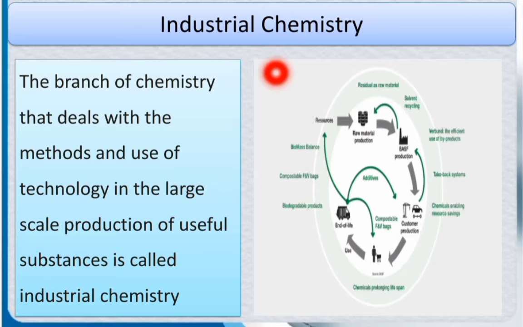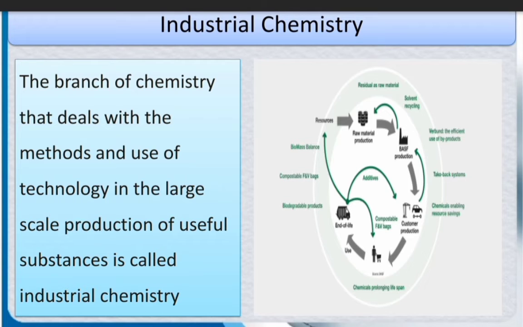Industrial chemistry. Industrial chemistry is the branch of chemistry that deals with the methods and use of technology in the large scale production of useful substances.